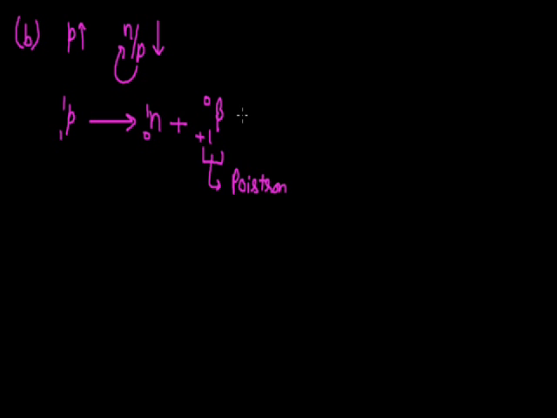Here, to make the reaction balance and to explain the conservation of momentum on both sides, we will be assuming the emission of one more particle here, and this particle is termed as neutrino, indicated by the symbol mu. What I have written here is neutrino, and before this I was talking about the particle anti-neutrino.